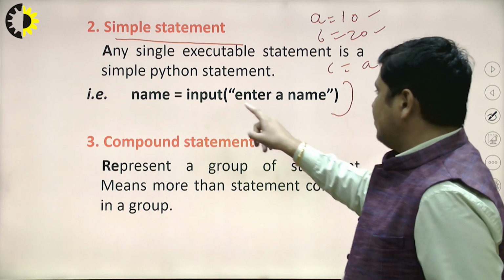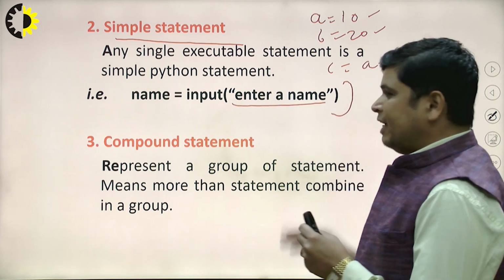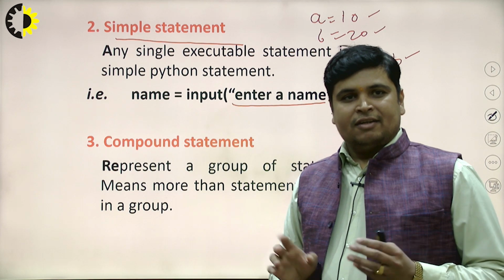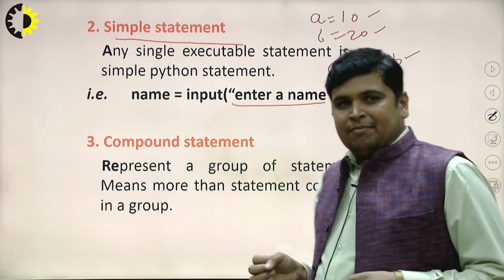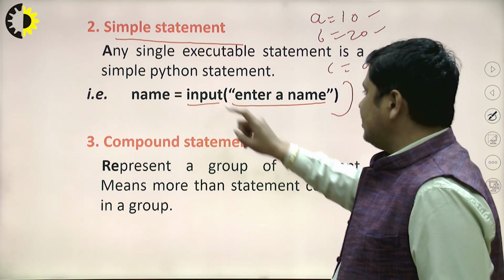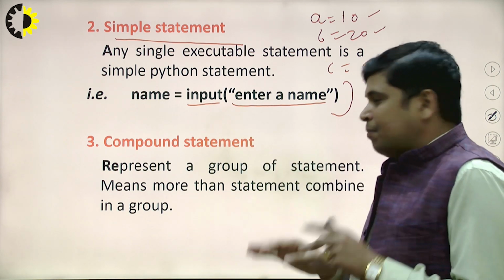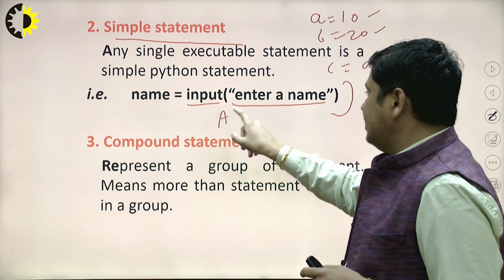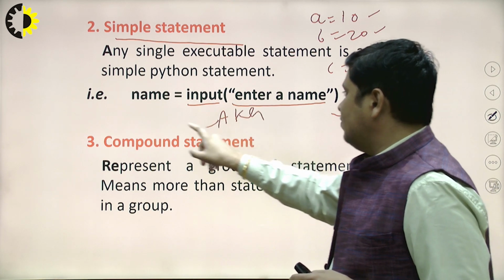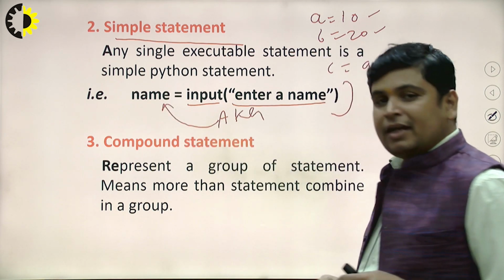This piece of code will be executed. We can enter some input at runtime with the help of the input function. Suppose I want to input a value like AKG, then this value will be stored inside this variable name.